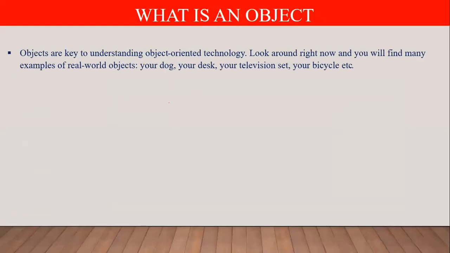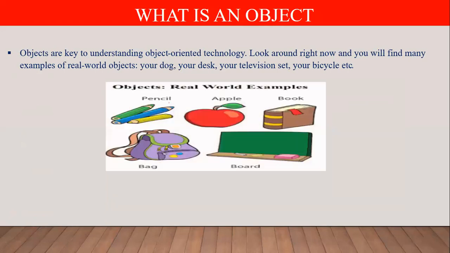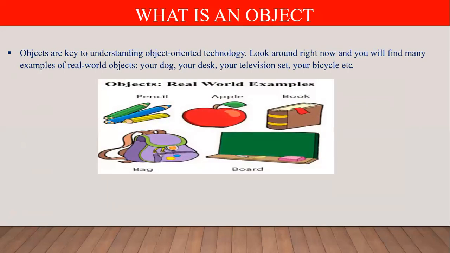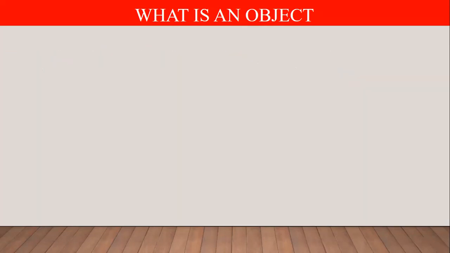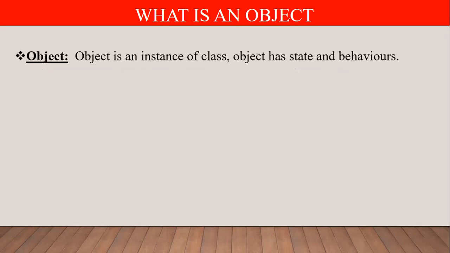Actually, objects are key to understanding object-oriented programming language. Look around right now, you will find many examples of real world objects, just like your dog, your desk, your television, your bicycle. All these are objects. These are real world entities. Real world entity is also known as an object. So we can say objects are real world entities. Anything you can describe in this world is an object. So object means real world entity.